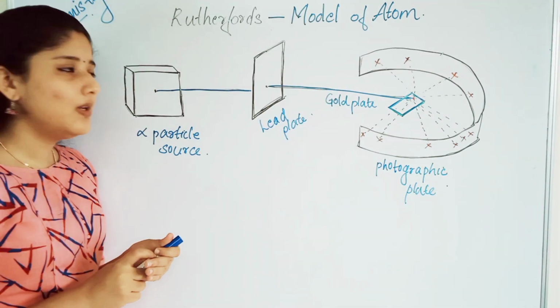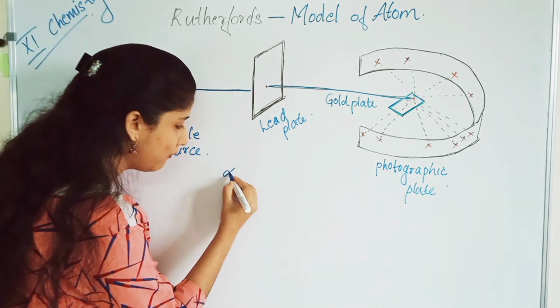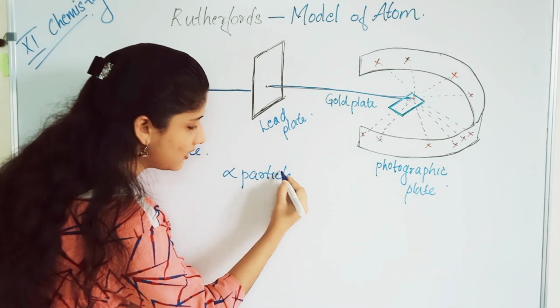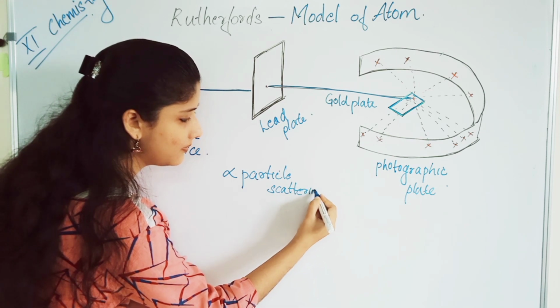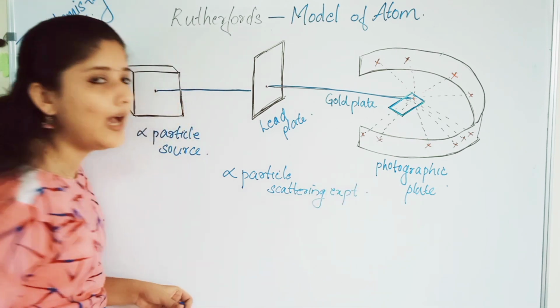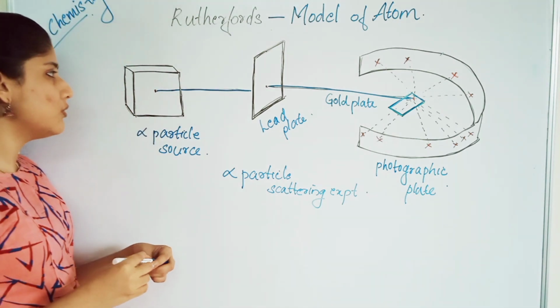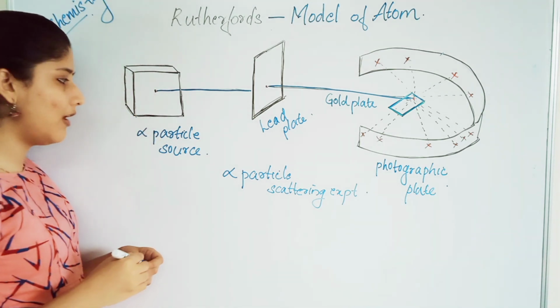The experiment is known as the alpha particle scattering experiment. What we use here is an alpha particle source, a high energy radiation source.